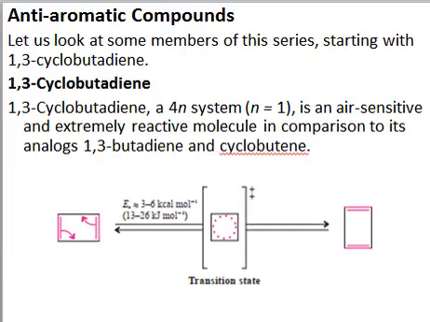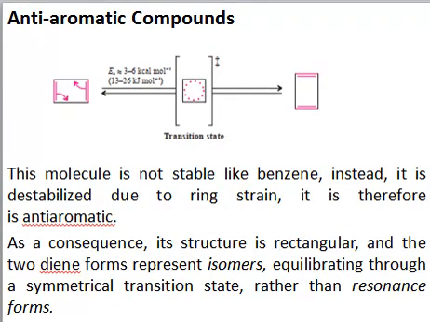So this compound, if you check its properties, is very air sensitive, highly reactive as compared to its analogues of butadiene and cyclobutene, right? This molecule is not stable. Instead, it is a highly unstable system because of ring strain, right? So that's why it is anti-aromatic. So see the criterion: according to the criterion for anti-aromaticity, the system must be cyclic, should be planar, so it's a flat system, should be conjugated, you can see the conjugation, and should have 4n number of electrons. So all of these criteria are being fulfilled in this structure, right?